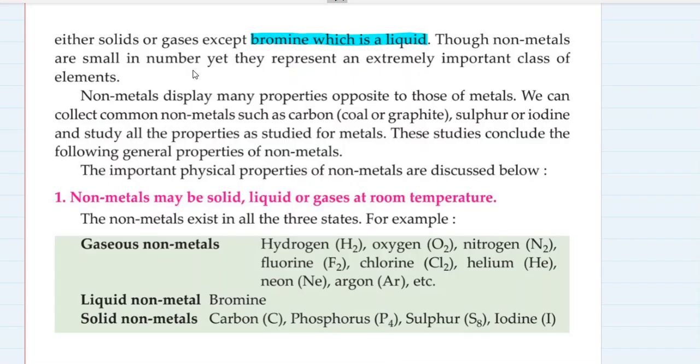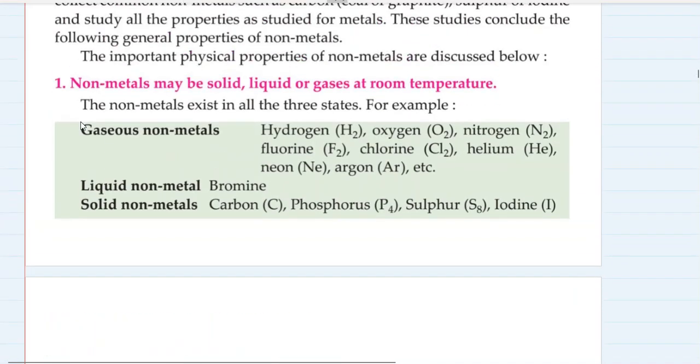Though non-metals are small in number, yet they represent an extremely important class of elements because they form a huge set of compounds with other elements, that is, non-metals and metals both. Non-metals may display many properties opposite to those of metals. We can collect common non-metals such as carbon, coal or graphite, sulfur or iodine, and study all the properties as studied for metals. These studies conclude the following general properties of non-metals. So let's list them over here.